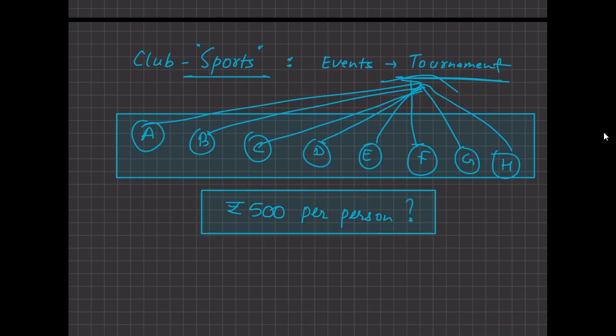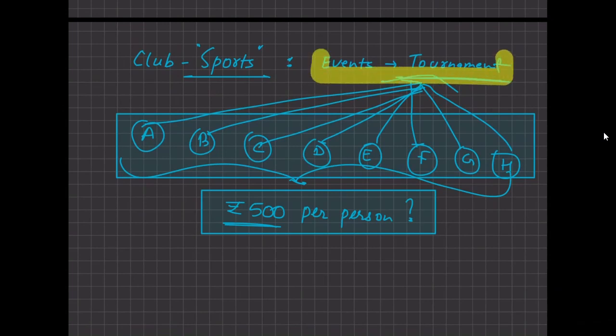So what do you mean by earmarked? That when I take this 500 from all of these, have I said anything about what I will do with this 500? I said yes, sir. I have told them from this 500 we will organize the tournament and you can participate in those tournaments.